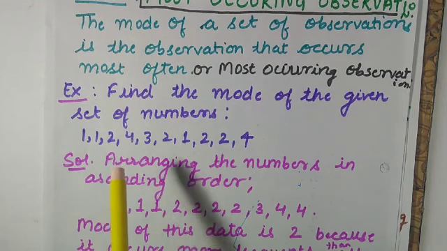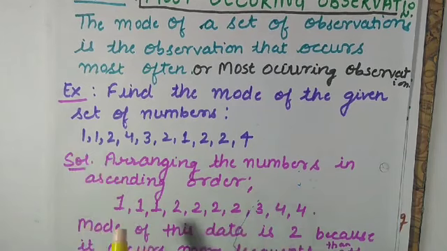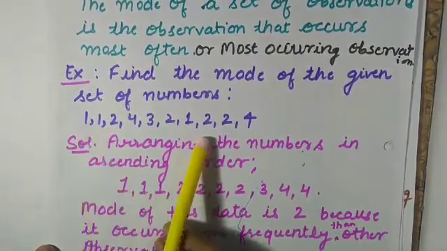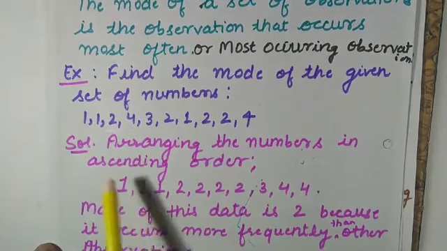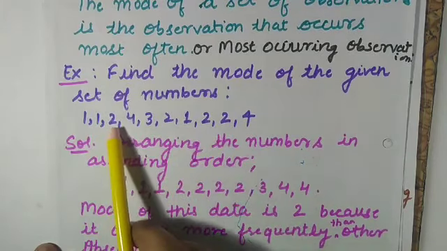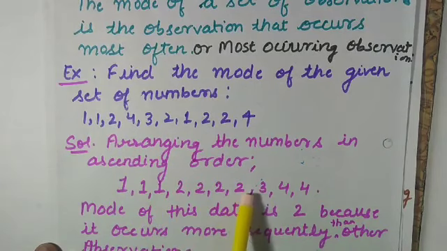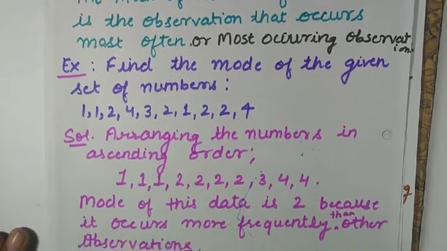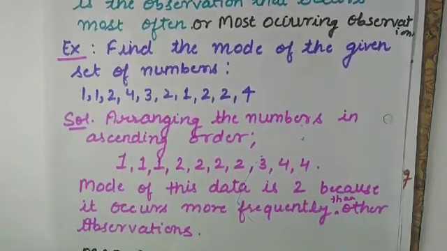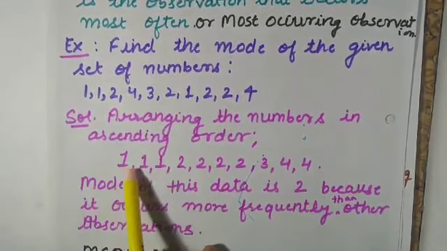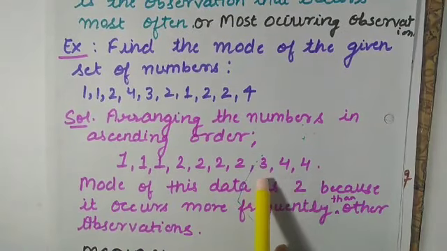Okay. So first, what you have to do, arrange the data in ascending order. Ascending means from minimum to maximum. So here we can observe that the ascending order of the data is 1, 1, 1, because 1 is occurring 3 times. Then 2, how many times does this 2 occur? It is 4 times, then 3 and then 4. First I have arranged the data in ascending order. Now you have to search which observation is occurring the maximum number of times. Here we are observing that 1 is coming 3 times, 2 is coming 4 times, 3 is coming 1 time.